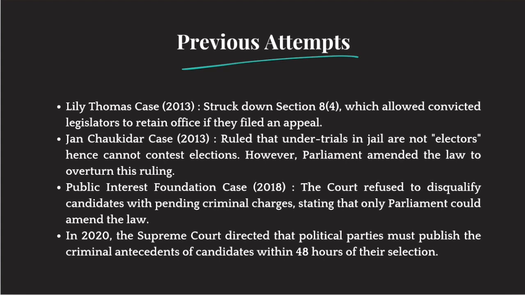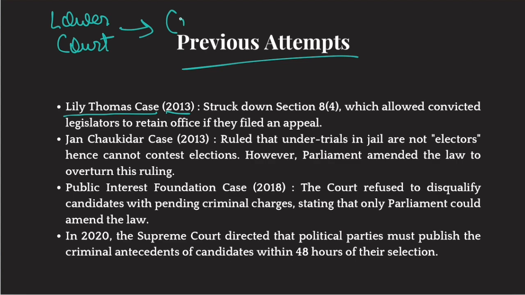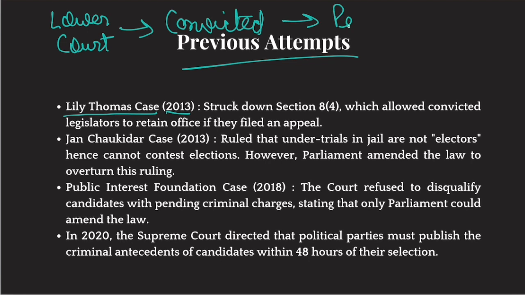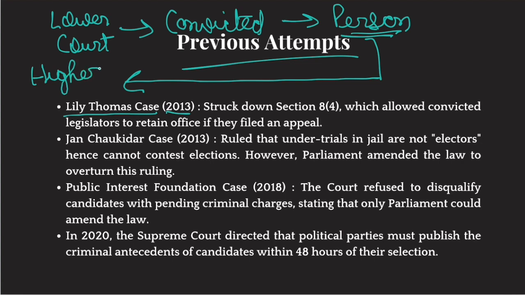The most famous case is Lily Thomas case of 2013. Okay. The thing is that earlier what used to happen was, let's suppose a lower court convicted a person. Okay. Now he has to start his punishment. But what this person used to do was, he used to file an appeal in the higher court. And his sentencing was postponed. He used to file an appeal in higher court and he was never disqualified.